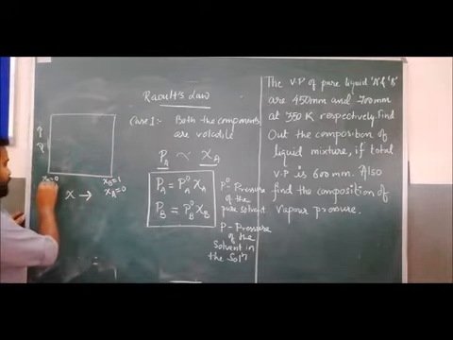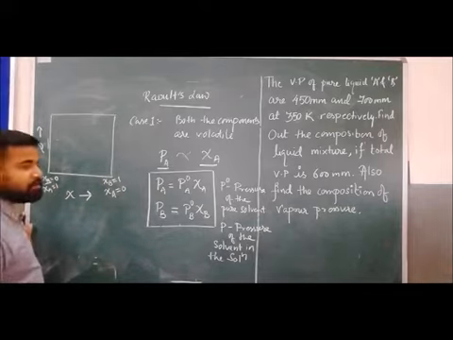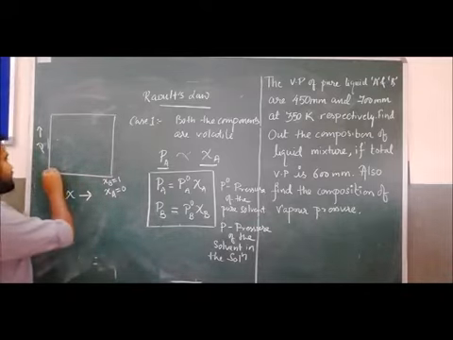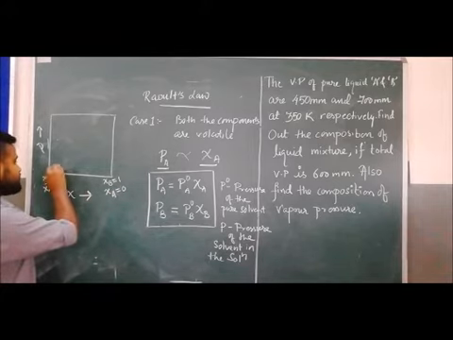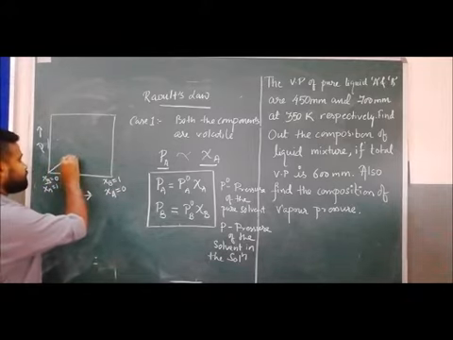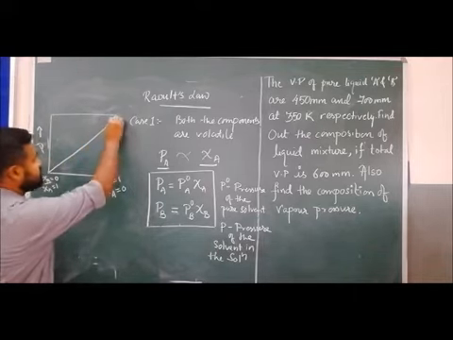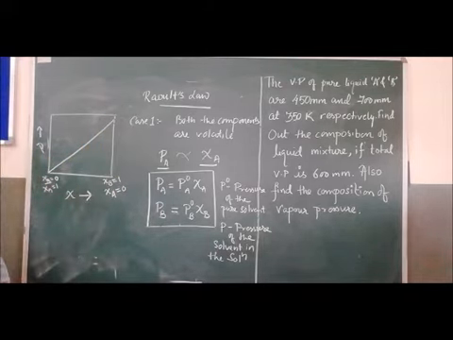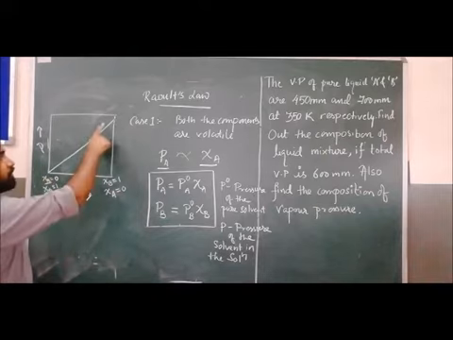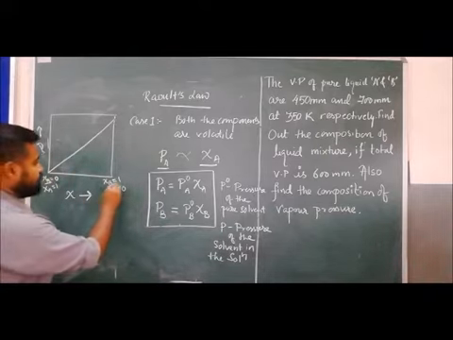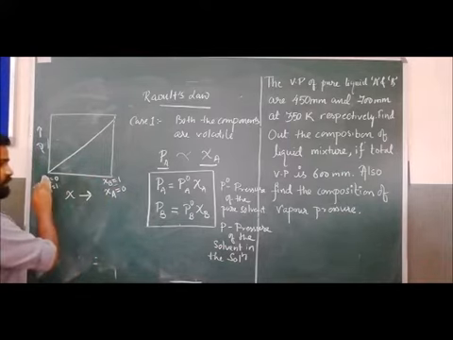So suppose when the mole fraction of component B is equal to 0, with the increase of mole fraction, what will happen? The vapor pressure will increase, and when it reaches composition 1, because we know that it is minimum 0, maximum 1. Why?